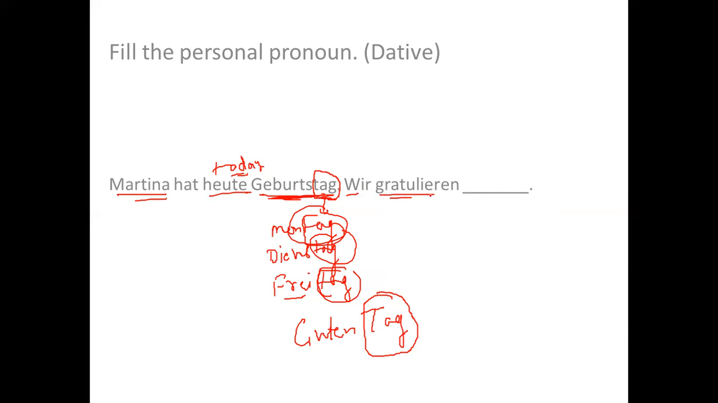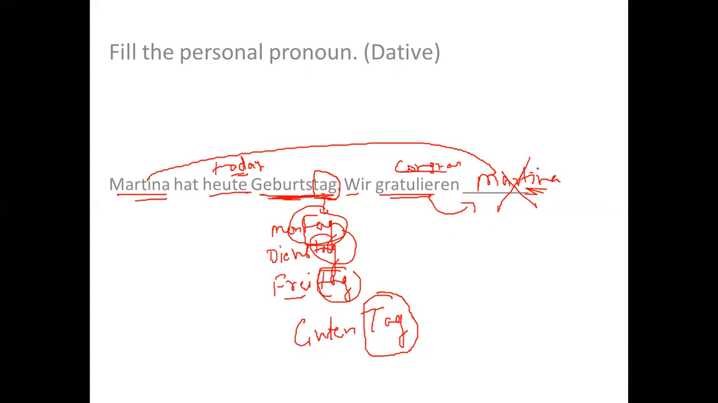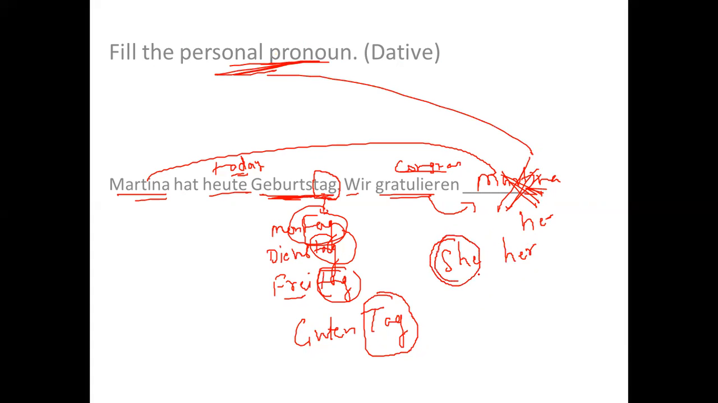We gratulieren. We will congratulate. And whom are we going to congratulate? Martina. But the problem is, I don't want to use Martina again and again. So in place of Martina, I need to use a different word, which is known as a personal pronoun. So we congratulate her. So "she" and "her": she is the subject, nominative, and her is an object. So I will be using an object, but which object? Whether accusative or dative?